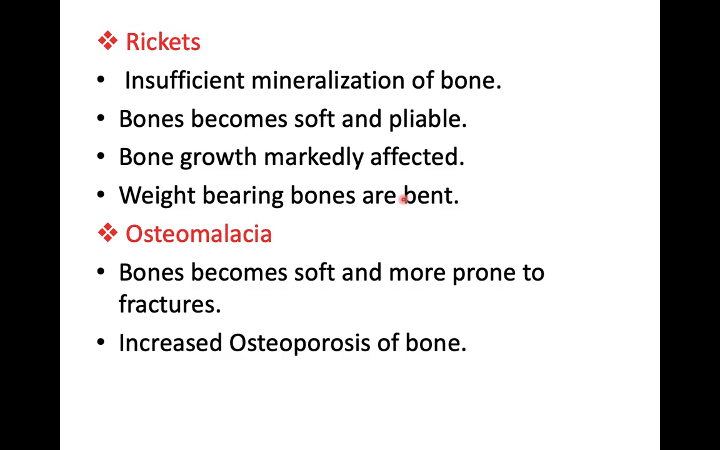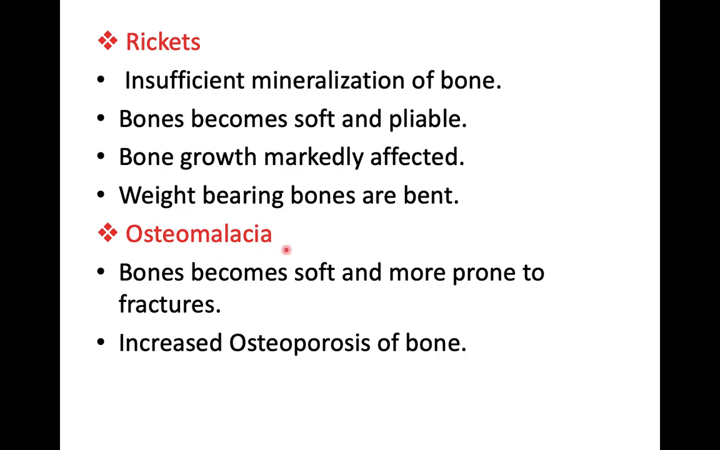So in rickets, what happens? In rickets, there will be insufficient mineralization of bones. That means insufficient deposition of calcium and phosphate. So that's why bones will become soft and they will be easily bendable or pliable. Growth will be markedly affected in the children and weight bearing bones will start to bend.